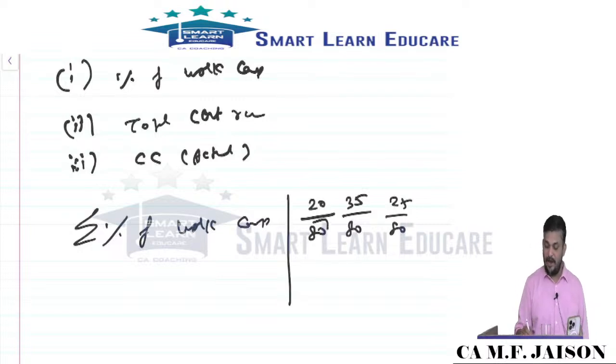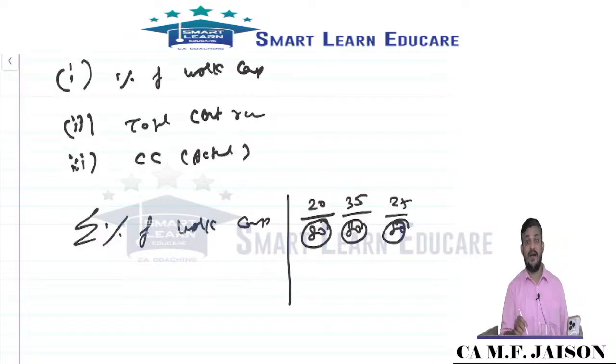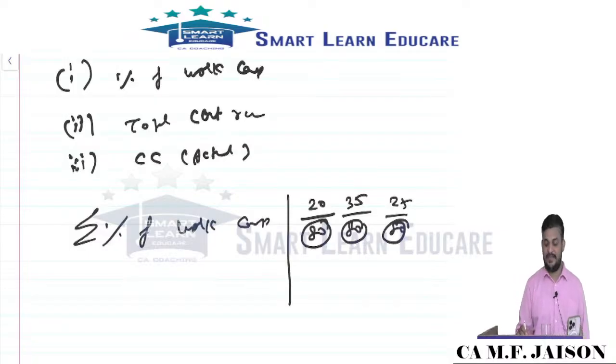But this denominator can differ from year to year. The total cost can differ from year to year. Because of that, what we told is to always compute cumulative. Suppose first year 20, second year 20 plus 35, that is 55, and the denominator has become 100, then 55 by 100. So you will get the cumulative percentage.